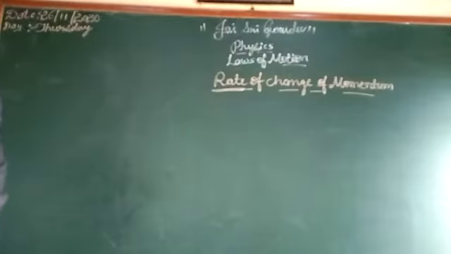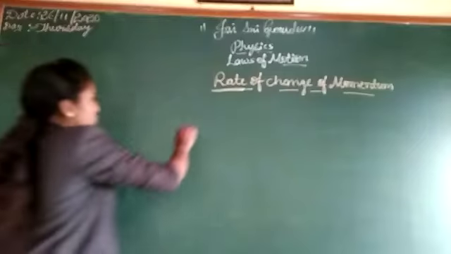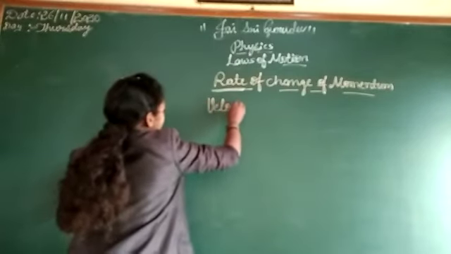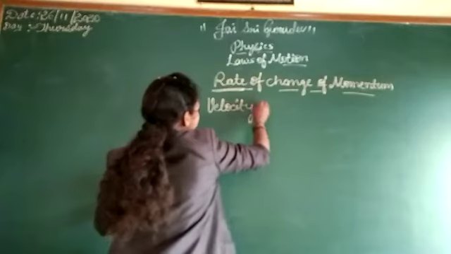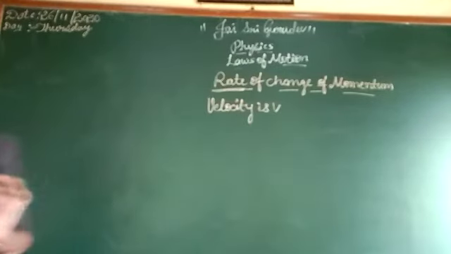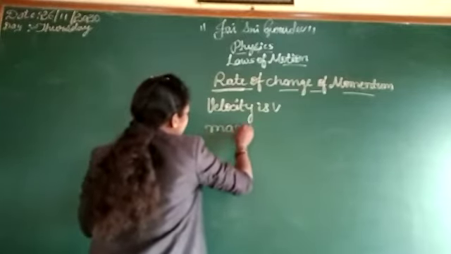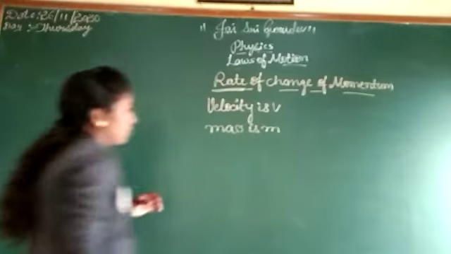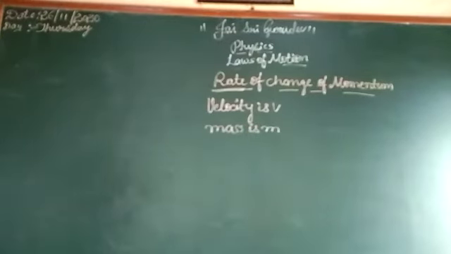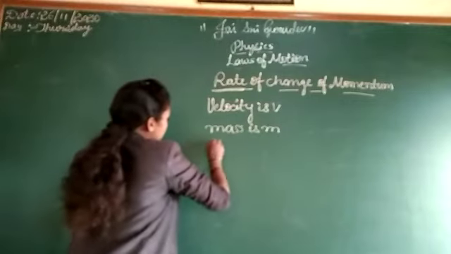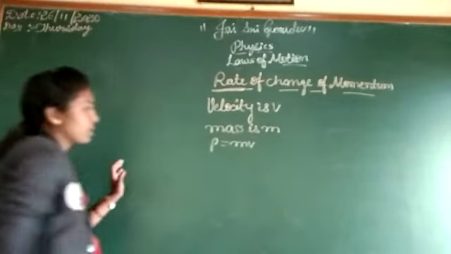For a body of mass m moving with velocity v, we know its linear momentum formula: p is equal to mv.